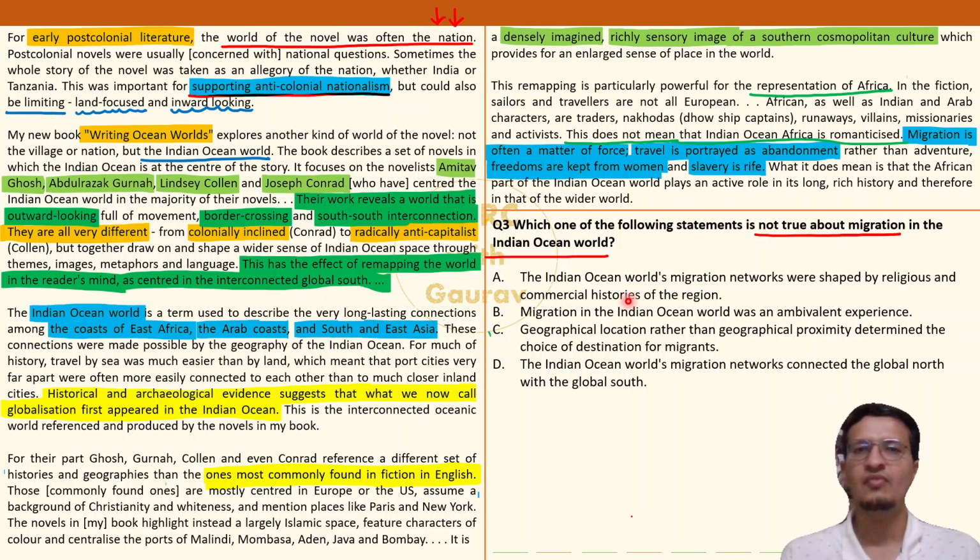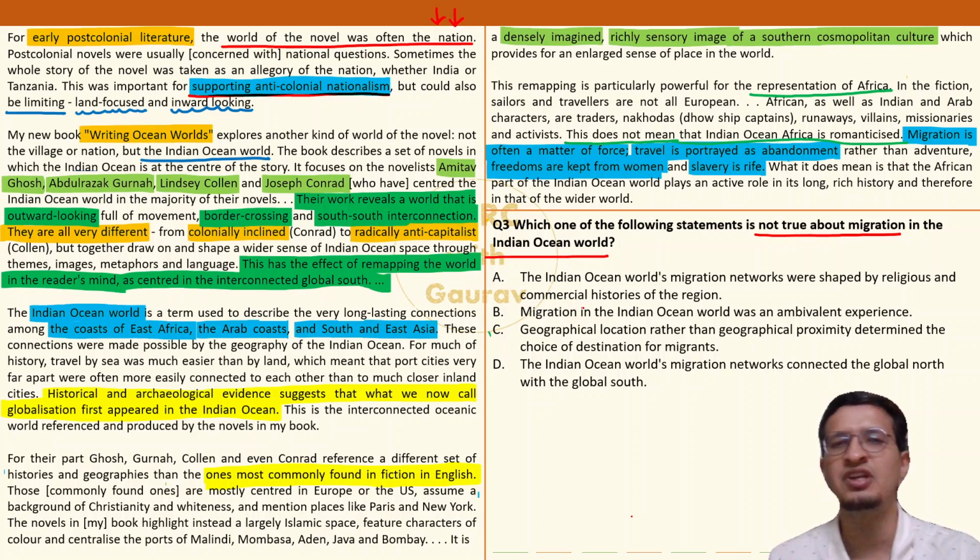Option A. Indian Ocean world का migration networks very broad in its scope. It's talking about entire migration network of this entire Indian Ocean world, which is actually a big huge region actually. They were shaped by religious and commercial histories of the region. Where is it given? We only know that people migrated because of force a lot of time. Migration through sea was convenient, but the shape was because of religious priorities and the reason was commercial priorities. ये तो कहीं दिया ही नहीं.